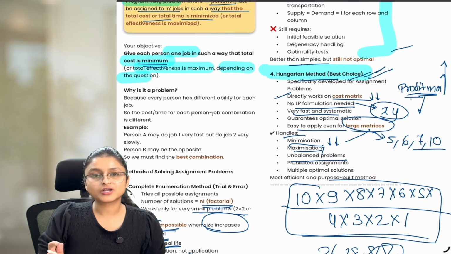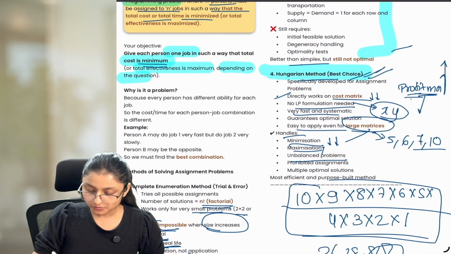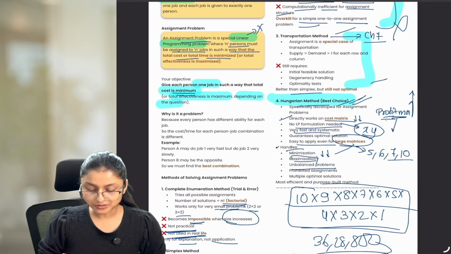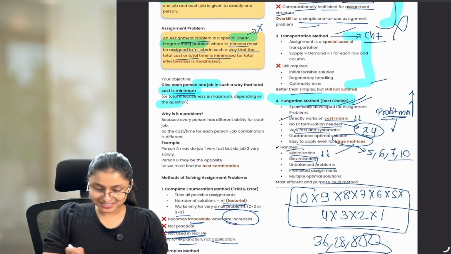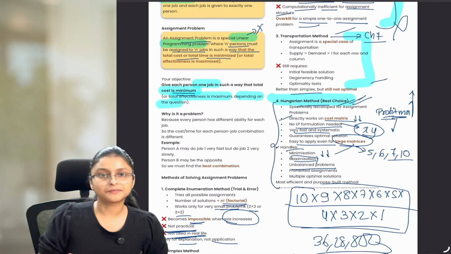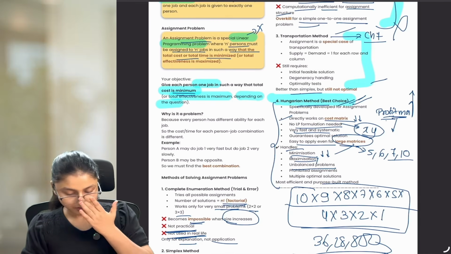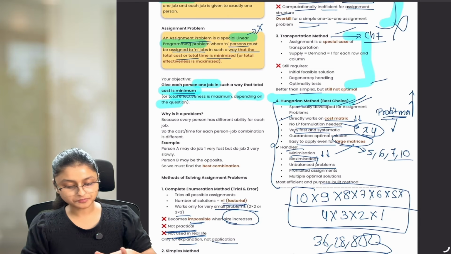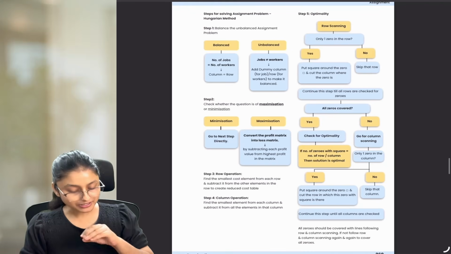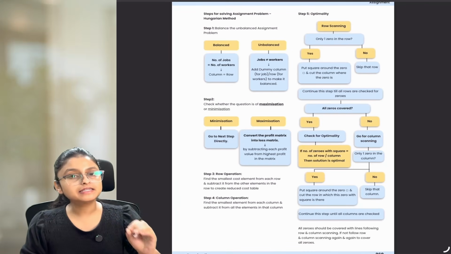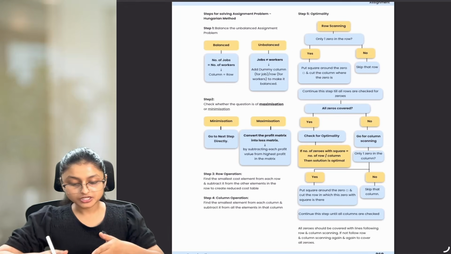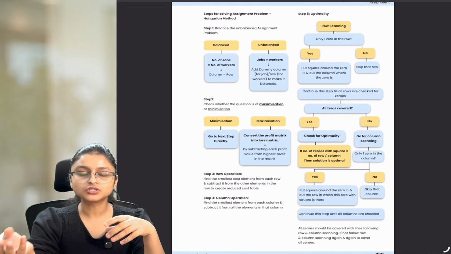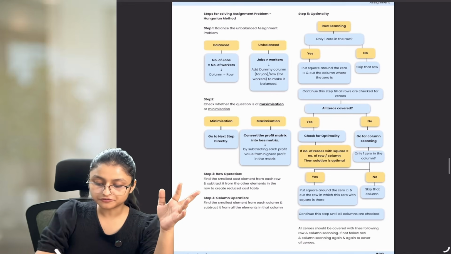So all these different scenarios can be handled in this Hungarian method. So this becomes a best choice whenever you are doing assignment problem. Most efficient and purpose-built method it is. Okay? So now after understanding what all the methods available are, we are specifically going to focus only on the most beneficial method for assignment, that is your Hungarian method. Now to understand this, there is a step-by-step process which you need to follow, and this step-by-step process is already covered in your concept book. So for this particular chapter, you need not write anything in your summary book. What you have to do is, in your book, just mark this page or just fold this page so that whenever you want to revise assignment problem, you can directly refer from here.